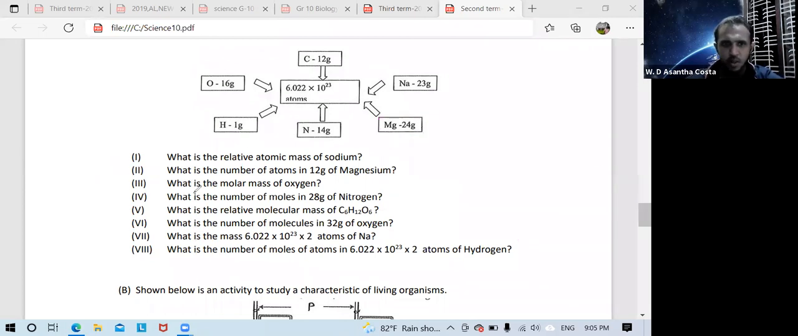Okay, now third one. What is the molar mass of oxygen? Oxygen 16 gram contains Avogadro number of atoms. So this Avogadro number of atoms equals 1 mole. That one also keep in mind. Then molar mass of oxygen is 16 gram per mole. This is the answer of the third one.